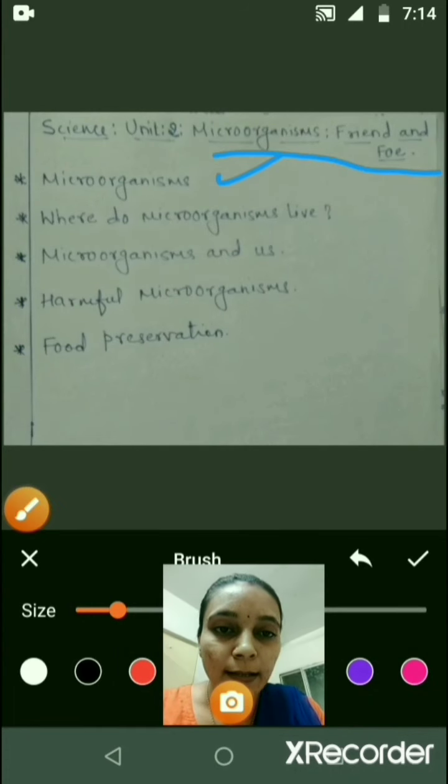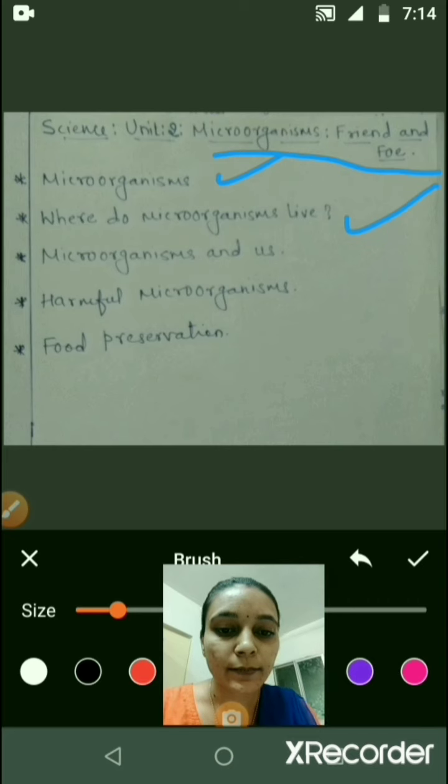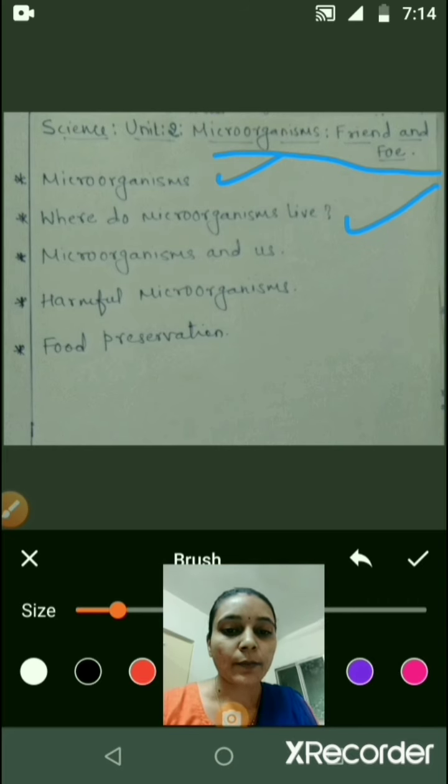Now let us start the second topic, that is where do microorganisms live. Microorganisms may be unicellular or multicellular. They live in all types of environments, ranging from ice cold climates to hot springs, and desert to marshy land.